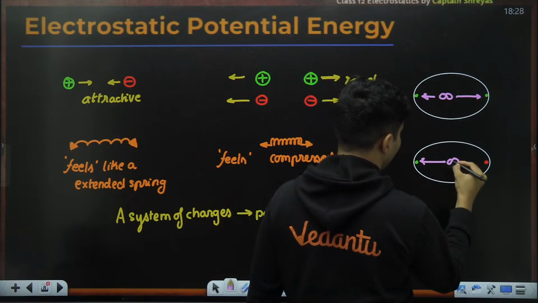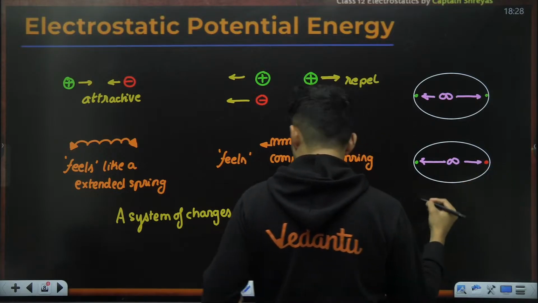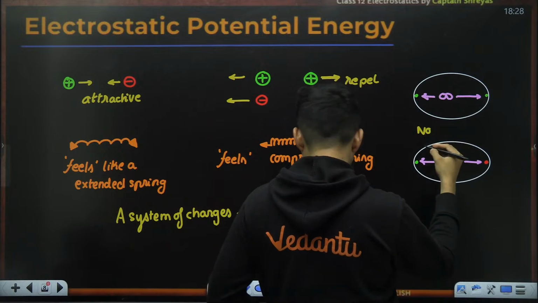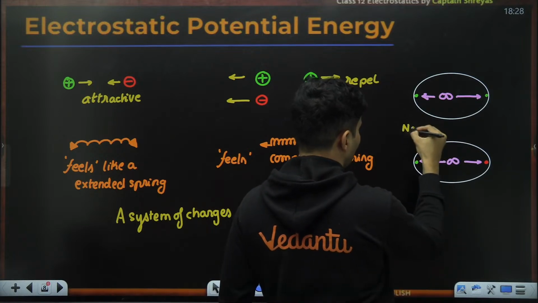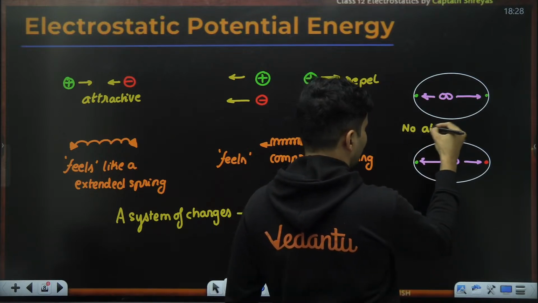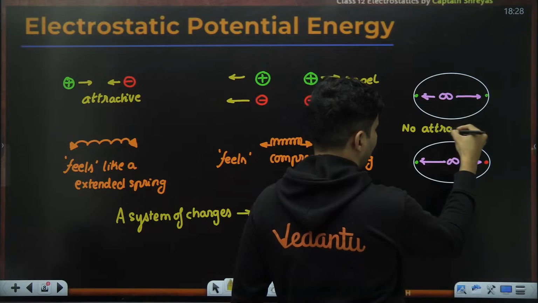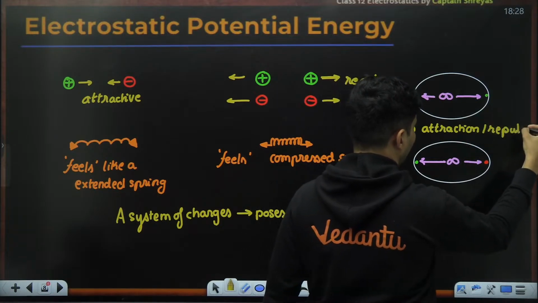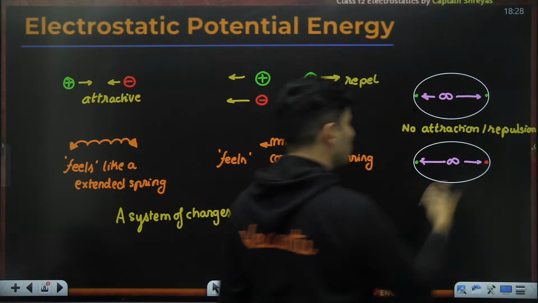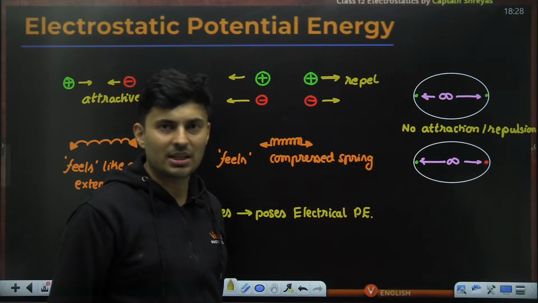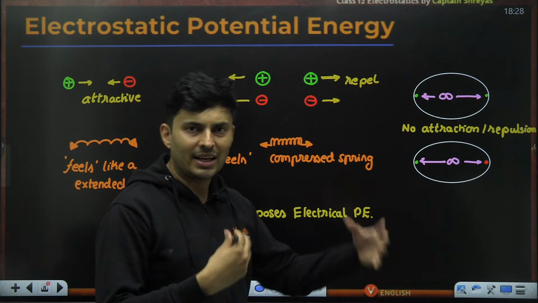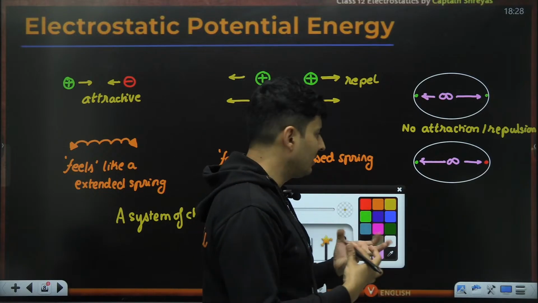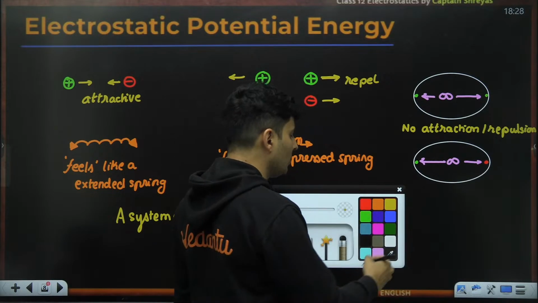When there is infinite distance between them, there is no attraction or repulsion. In such a situation, because there is no attraction and repulsion, it's as if they have no energy.